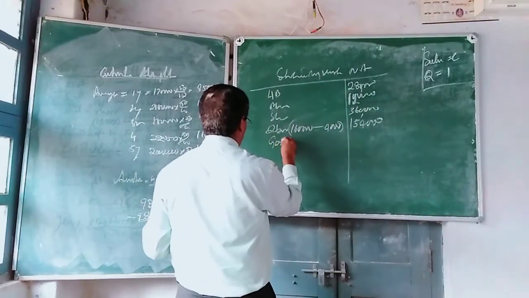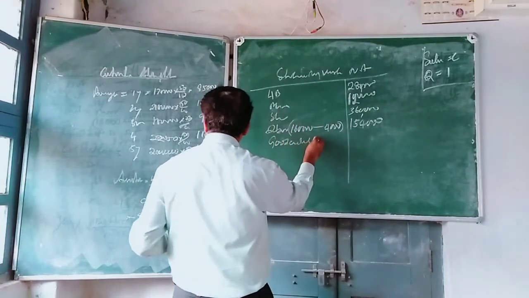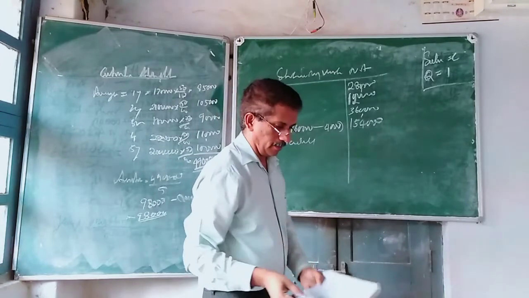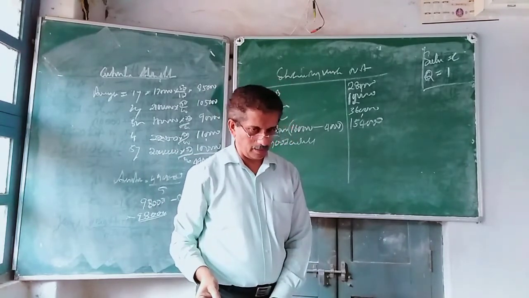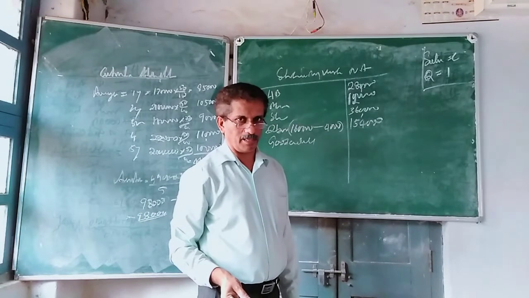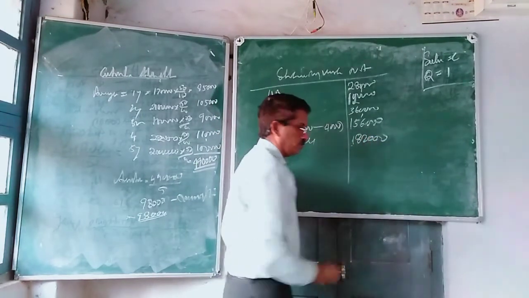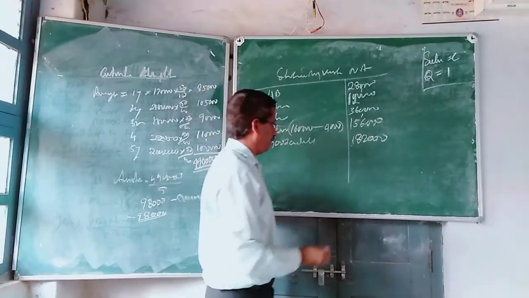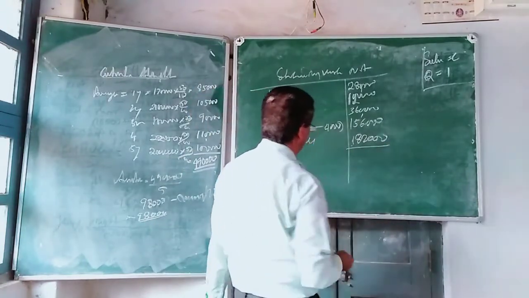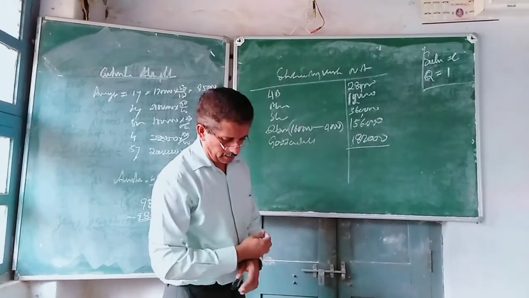Thereafter, we found the goodwill. What goodwill did we find? We found just now the goodwill. How much goodwill? In the previous step, 1,82,000 we found in the last step. So do the total of that.